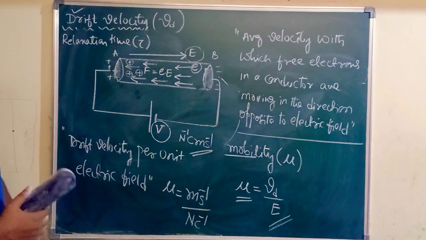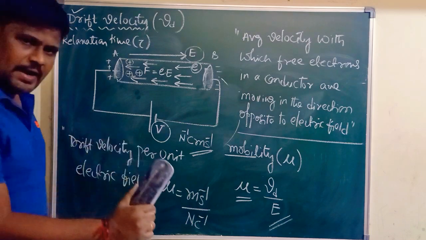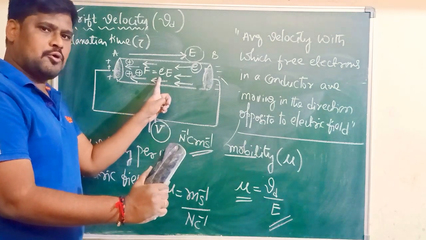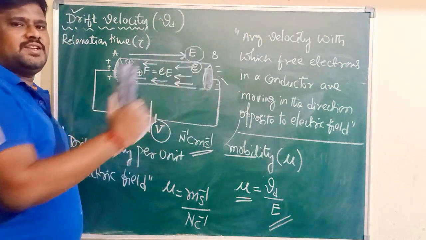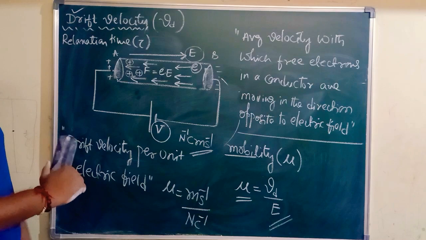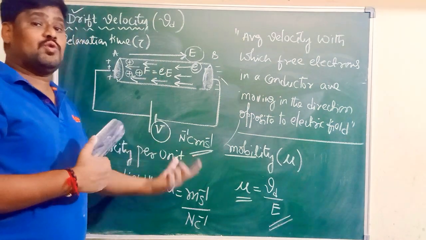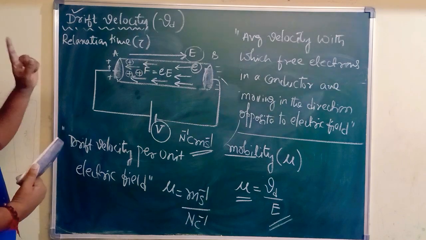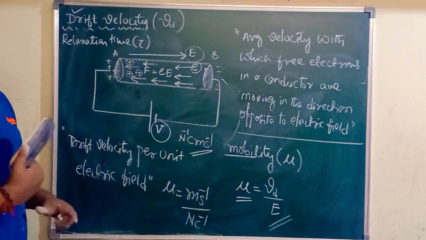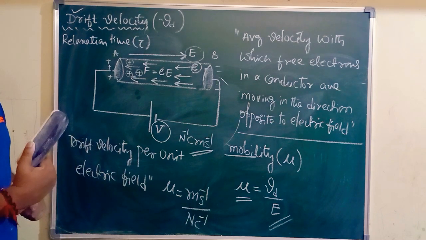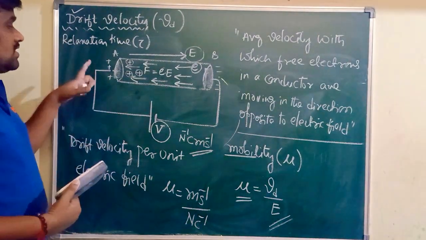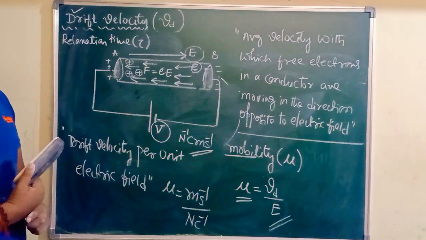Did you understand? When the free electrons are moving, suddenly they collide with a positive ion. Speed decreases, but simultaneously they are acted upon by a force, and due to this force the speed increases. Decrease in speed due to collision with positive ions, and increase in speed due to the force they experience. That's what the motion of free electrons in a conductor is like: stop and start motion. Stop due to collision with positive ions, start due to the force they experience.